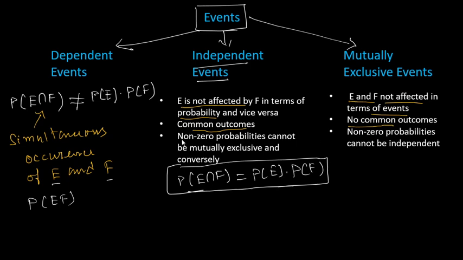Thirdly, mutually exclusive events are not zero probabilities, they don't have zero probabilities, whereas non-zero probabilities cannot be independent. Okay. Now our focus is more on independent events. So let me explain about this.